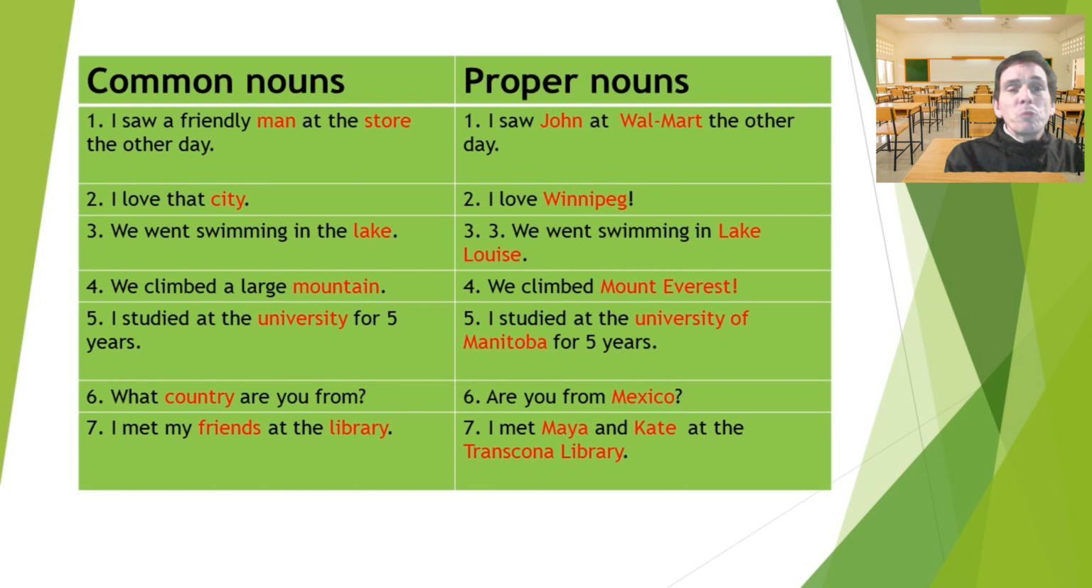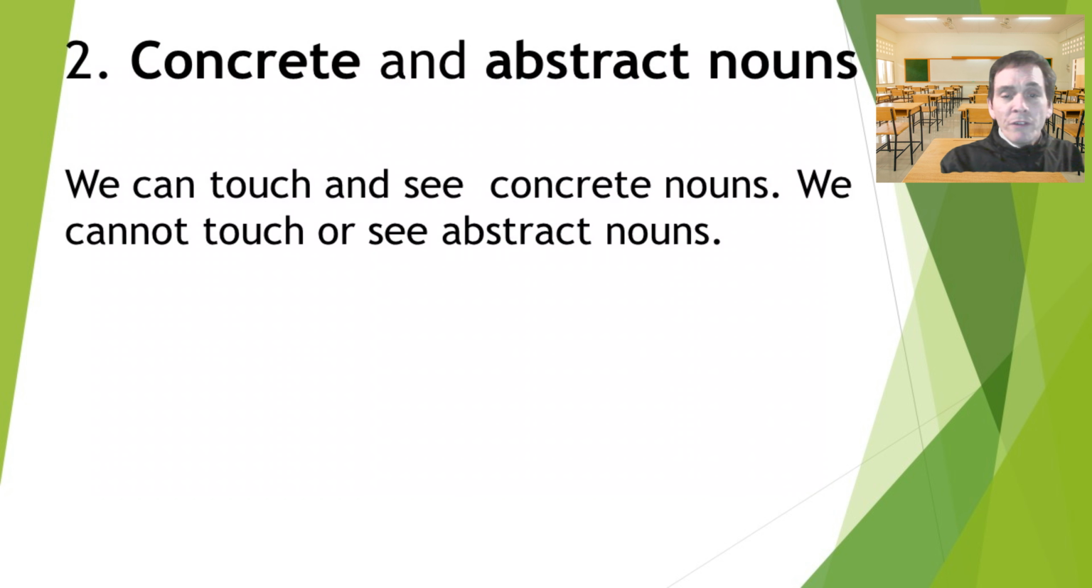You will notice that these words are not capitalized, but all the words on this side, they are all capitalized because they are proper nouns. So we will capitalize John, Walmart, Winnipeg, Lake Louise. We will capitalize Lake and Louise. We will capitalize Mount and Everest. University and Manitoba, both are capitalized. Transcona, Library, both words are capitalized. And remember, these are what we call proper nouns. Okay, let's move on to number 2.